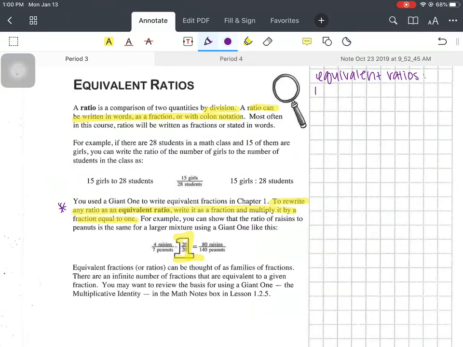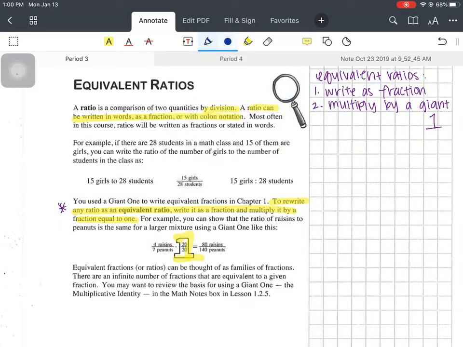Right? So first, what you want to do is write it as a fraction. Right? And the second step you want to do is to multiply by a giant 1, right? And what that means is 20 over 20, that equals 1, right? 100 over 100, that equals 1. A billion over a billion, that equals 1. And then your ratio won't change.